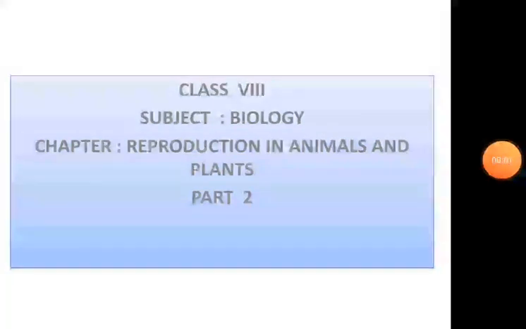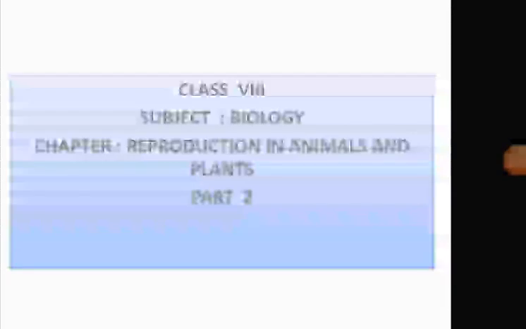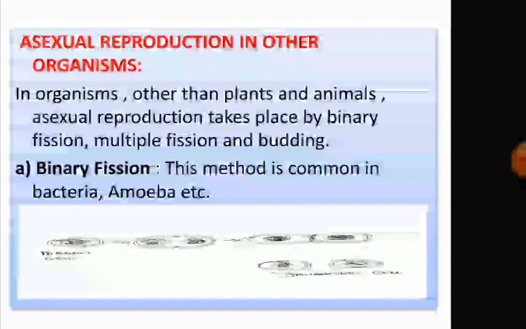Friends, now we will be discussing the same chapter, that is reproduction in animals and plants, part 2. This part 2 includes asexual reproduction in other organisms. So, in organisms other than plants and animals, asexual reproduction takes place by binary fission, multiple fission and budding. First, we will discuss binary fission.